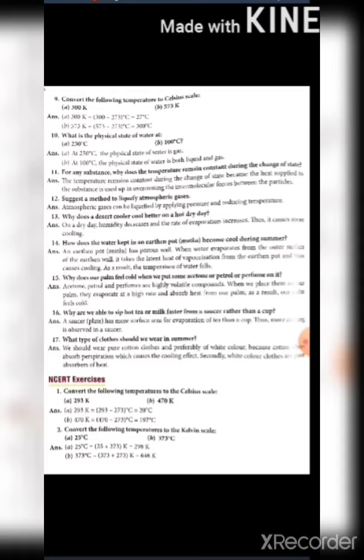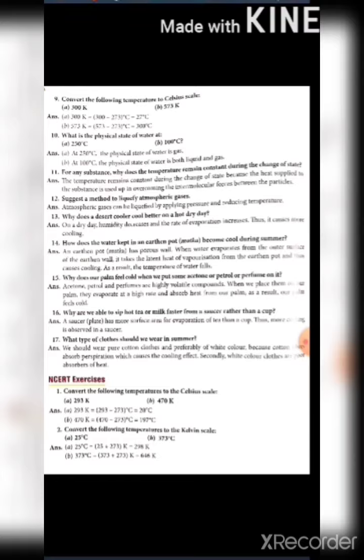Then question number 15 is why does our palm feel cold when we put some acetone or petrol or perfume on it? See, acetone is present in nail paint remover also, petrol and perfume. All these are volatile compounds. Volatile compounds are those compounds which are liquid at room temperature but they can evaporate at room temperature only. So these type of liquids, when we place them on our palm, they will take the heat from your hand or palm and they will evaporate. So as a result our palm will feel cool.